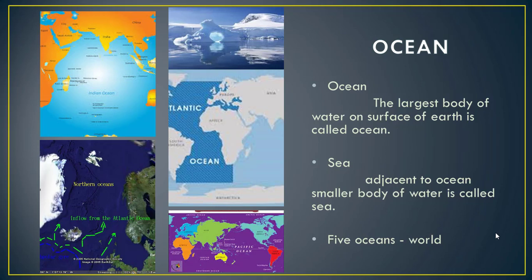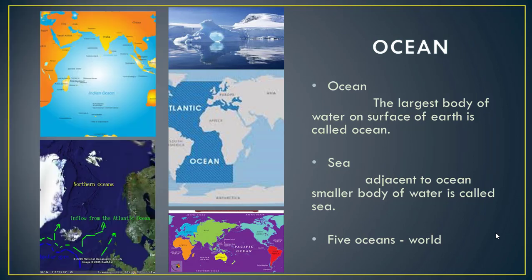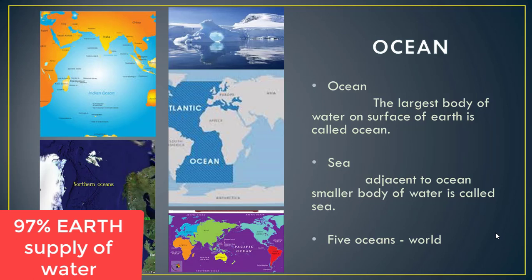The oceans not only provide evaporative water to the water cycle, but they also allow water to move all around the globe as ocean currents. Ocean current is a very important and significant feature of the oceans. We will discuss it in the next lesson. Ocean water contains 97% of Earth's water supply.